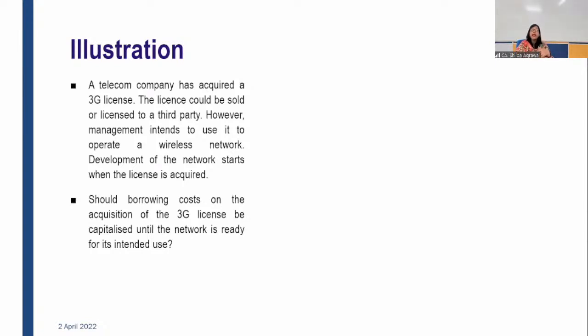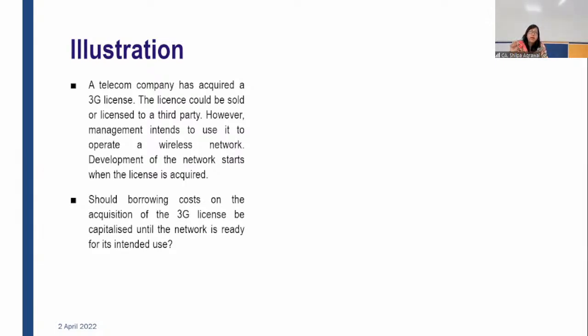Here the question is that it has alternative ready-to-use options: the license can be sold immediately, and we can have that economic resource out of it, or it can be licensed to a third party. However, management intends to operate it for a wireless network, and they need time to construct that network.